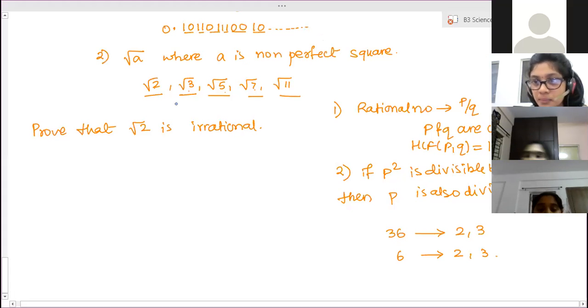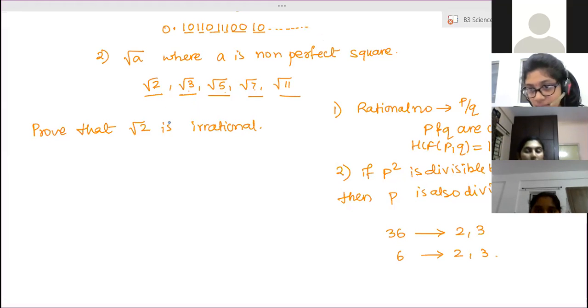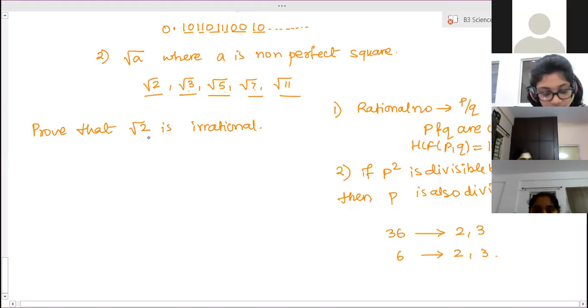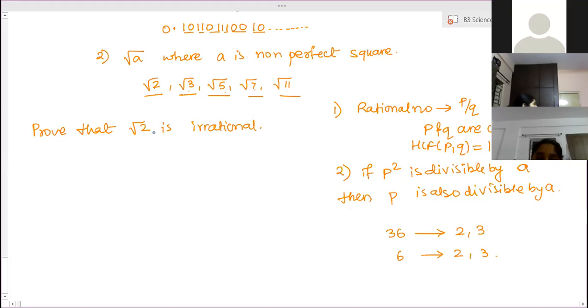Yes, ma'am. First, we will consider that root 2 is rational. And by some methods, we will prove that root 2 is not rational. So if it is not rational, that means it is irrational. It is an irrational number. So to prove this, we first consider that root 2 is rational, and we have to prove root 2 is not rational. For that, let root 2 be a rational number.